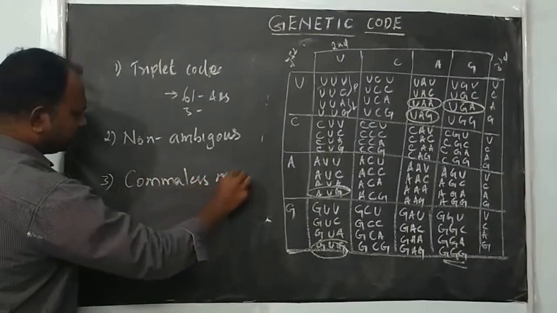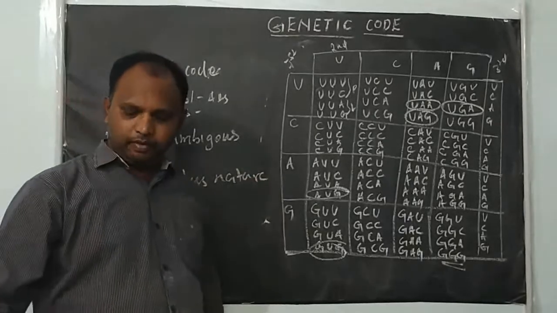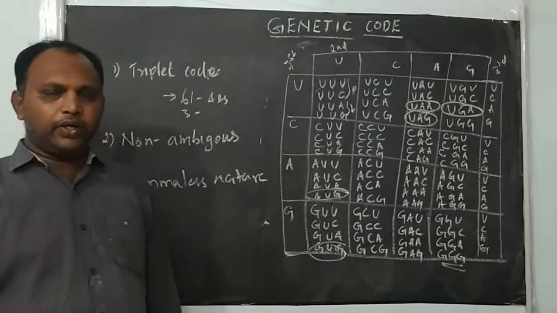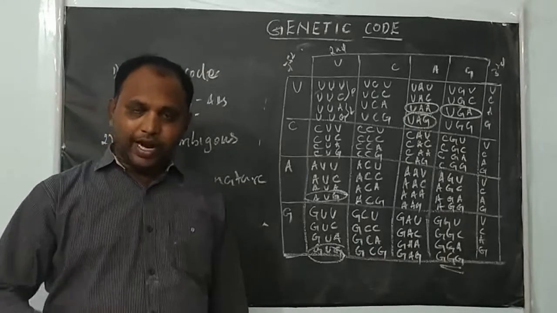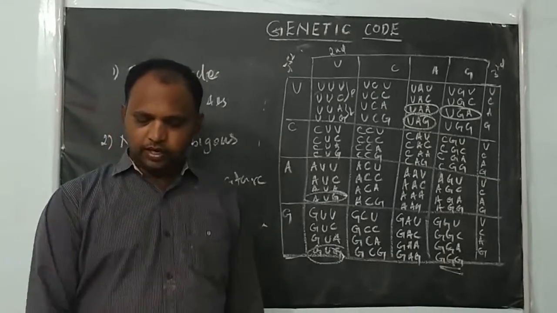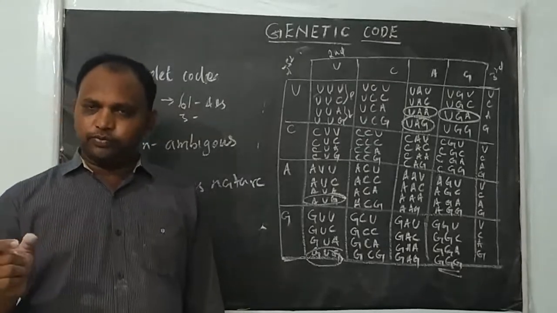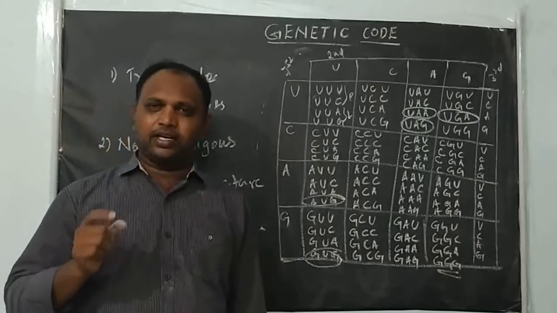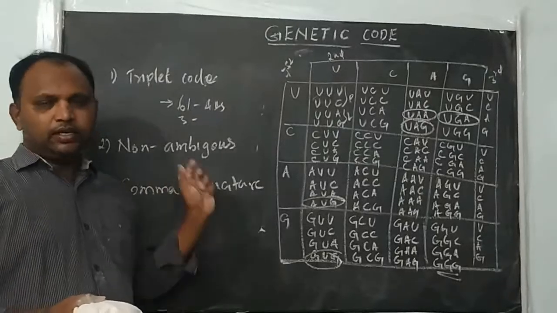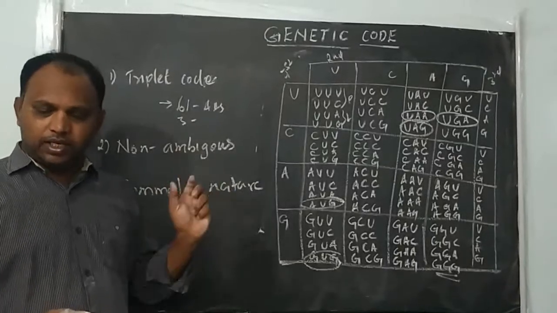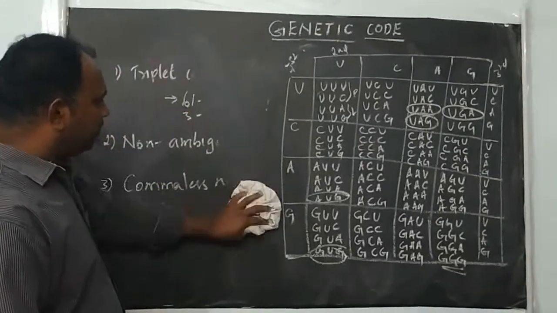Comma-less nature, because during translation the codons on the mRNA molecule are read in a continuous fashion, without any punctuation between codons: no full stop, no comma. That's why we say it's comma-less in nature. Every first three nucleotides are read as one codon, the next three as another codon, and the next three as another. There is no punctuation between codons.